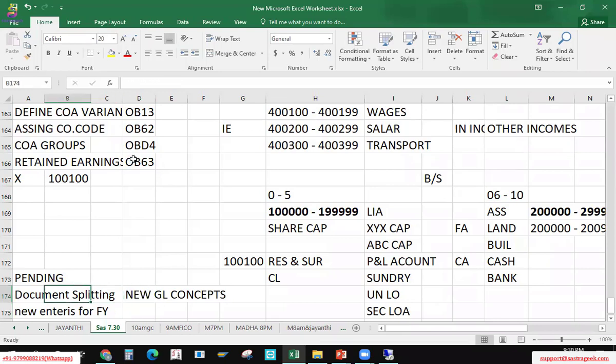So we will discuss the new GL concepts as a whole at the time of processing. At the time of controlling, I can show you the exact picture by taking one example of posting transactions with controlling. I'll show you this new GL concept, but document splitting as a step, we will do as part of configuration because it's a mandatory step. We will do it tomorrow. What is the use of document splitting and how it's helpful will be covered as part of the new GL concepts.